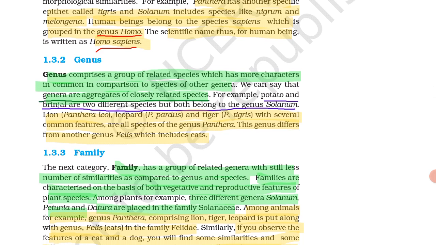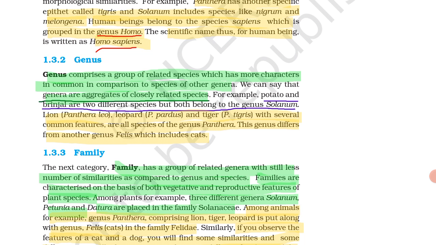What is meant by genera? Genera is related to species only. Aggregates of closely related species. For example, potato and brinjal are two different species but belonging to the genus Solanum. It means the genus is the same but the species are different.